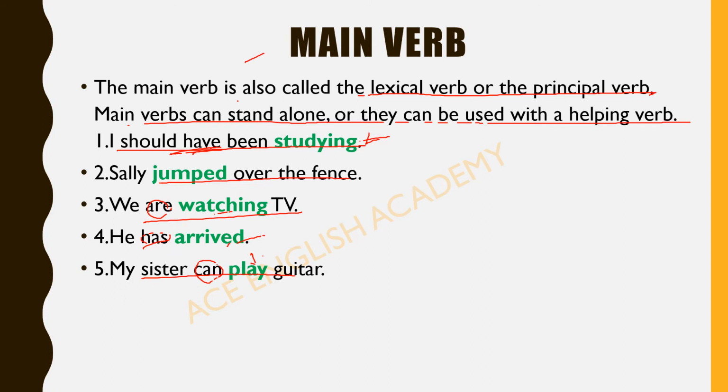These main verbs complete the action alone. In a sentence, if we take them, these main verbs complete the action alone. That is, they do not require an additional verb to communicate an action. They express the action by themselves. We call them main verbs.